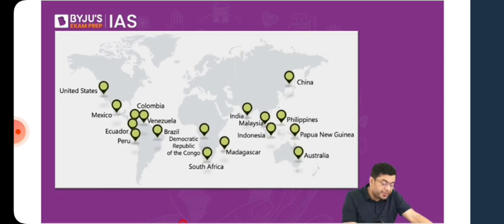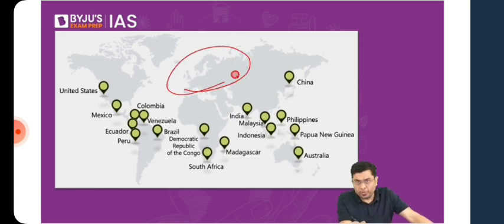As you can see, and this is something I always ask people to look into, you will observe that the entire region of Europe has not been included. These are the so-called champions of climate change, the so-called champions of natural conservation. But in their own landscape, they have gotten rid of the biodiversity. So it is like, I will do whatever I want in my area, but you should take care of the biodiversity. You should not carry out anything where the biodiversity is threatened, let alone what I am doing in my own backyard.